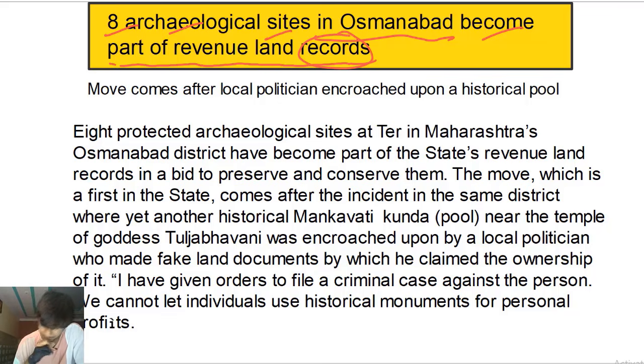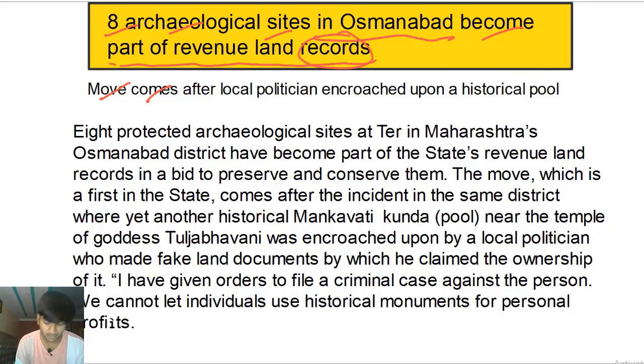What is the subheading? The subheading says: move comes. This move is not perfectly grammatical. Move is a singular countable noun, so it's better to modify it with a determiner, which it has not been.